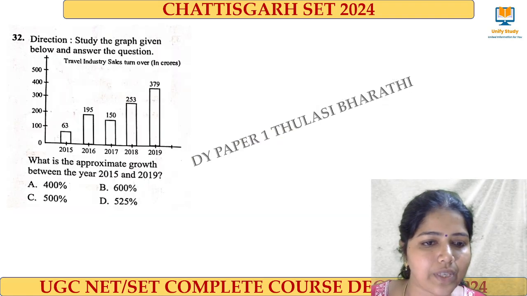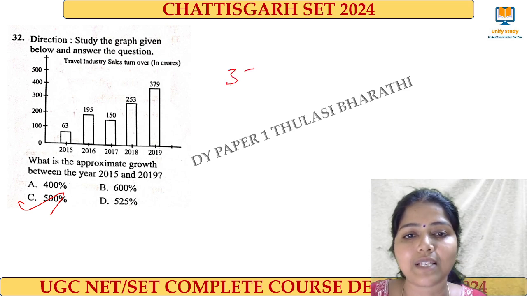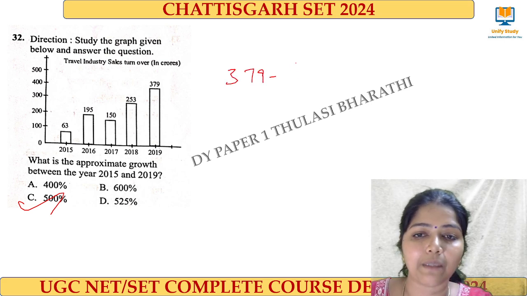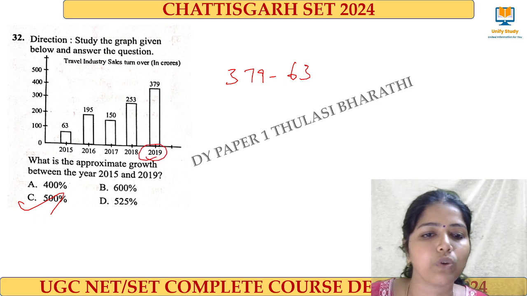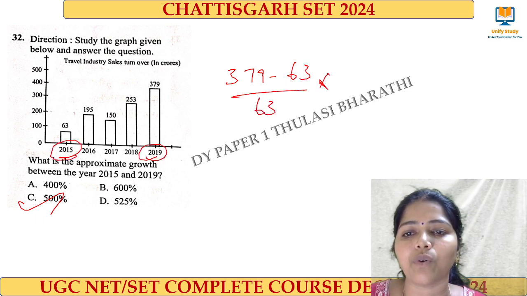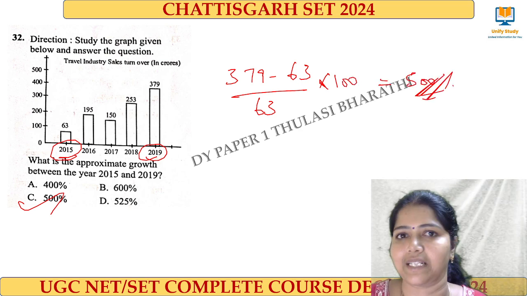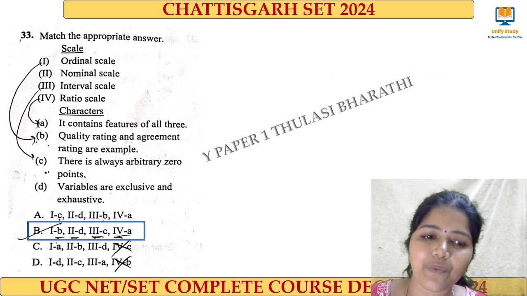And this is a very interesting question. The right answer for the question is approximately 500%. Growth rate means what? Present value 379 and the previous value, because they are comparing 2019 to 2015, and divided by 63 into 100. If I calculate, I will be getting approximately 500%. Clear? Yes.